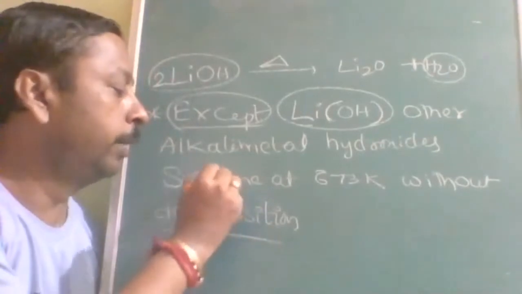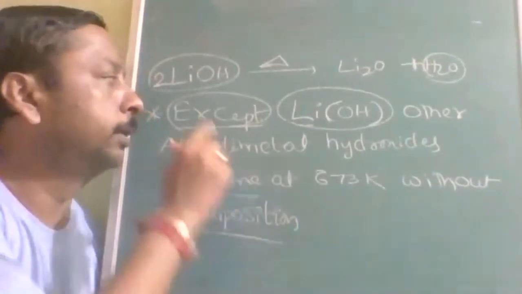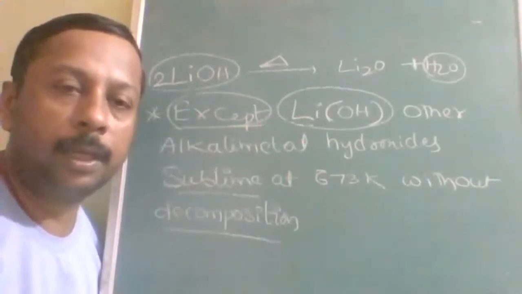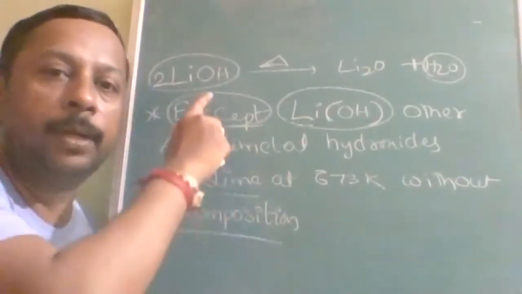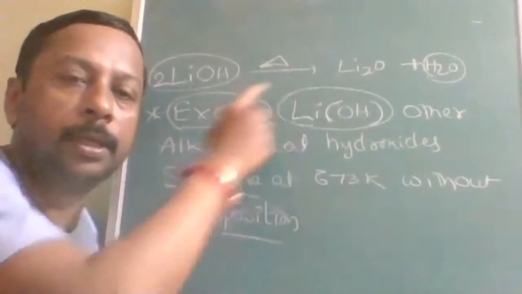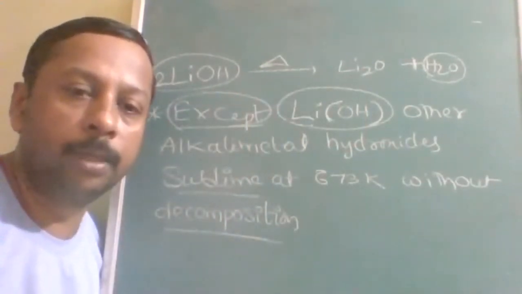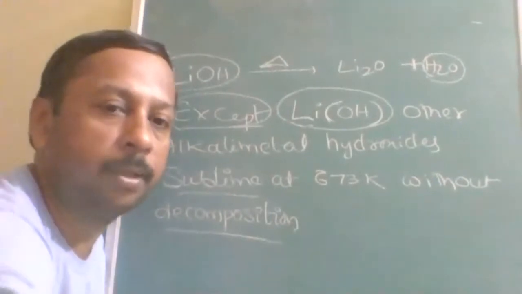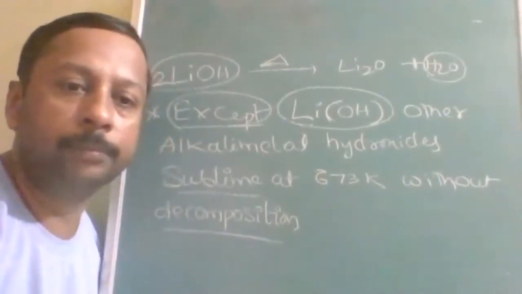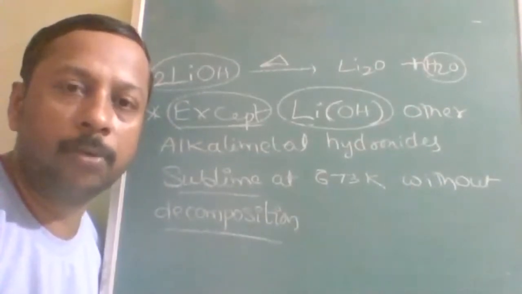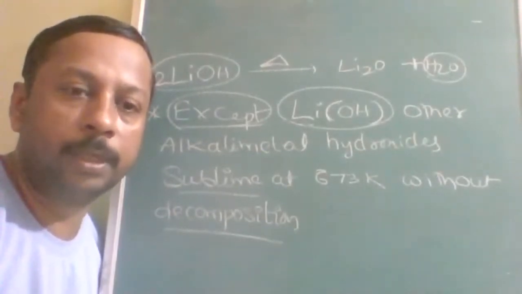So everybody will do the same thing except lithium. That is what is called anomalous behavior. Nobody decomposes, but lithium only decomposes. That is anomalous behavior. Is that clear? Note down these two special points. They will be counted as anomalous properties of lithium.